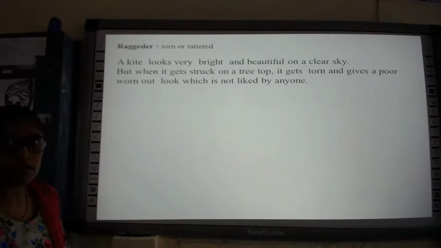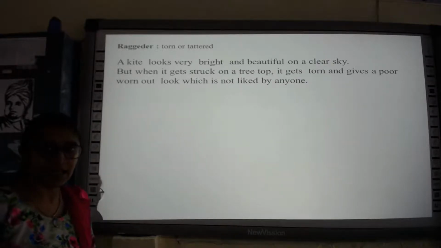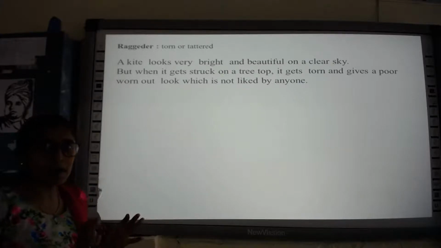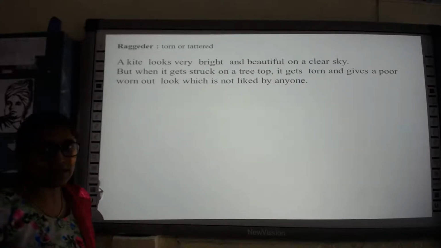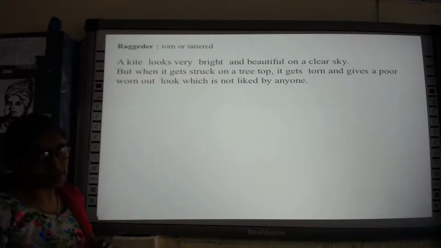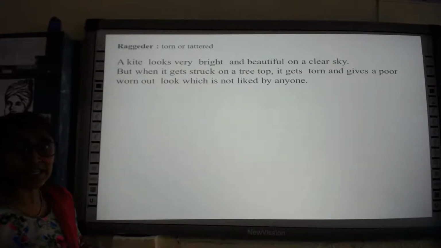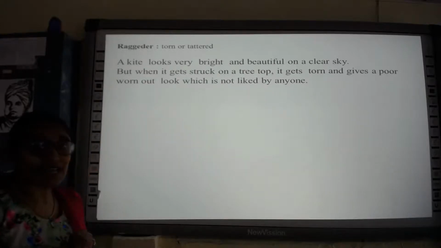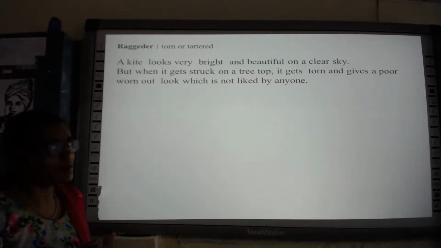So, the first part of the poem begins by saying that when the kite is very new, it looks beautiful and bright in the clear sky, isn't it? But sometimes while flying, the kite might get stuck in the trees, isn't it?